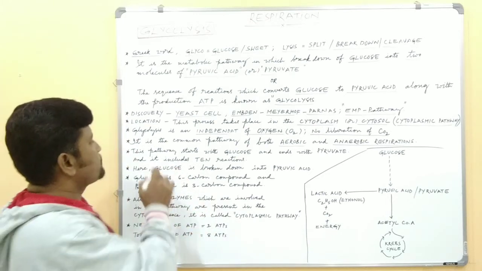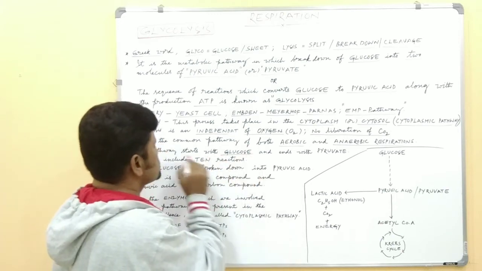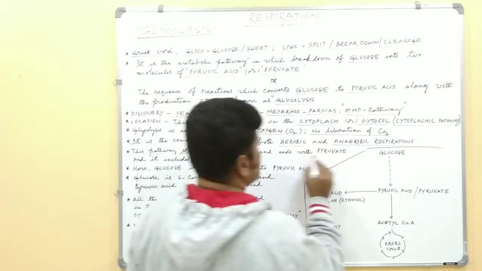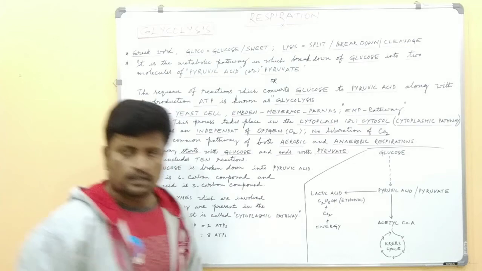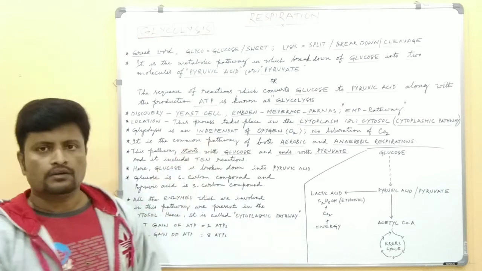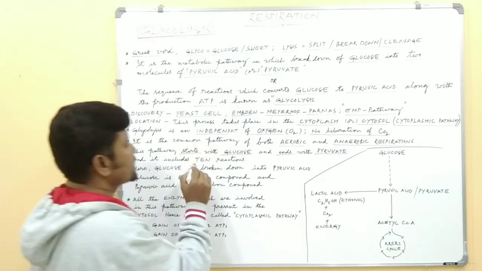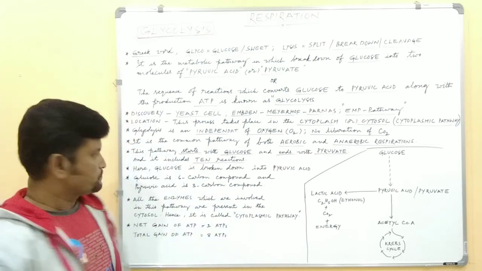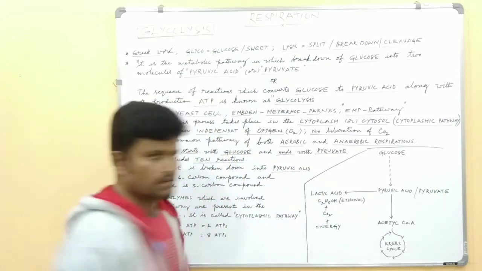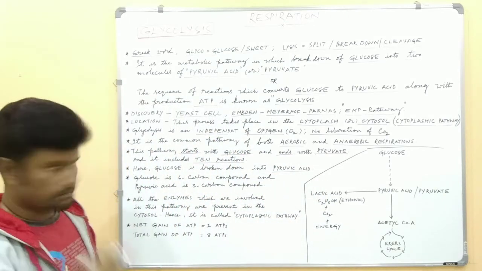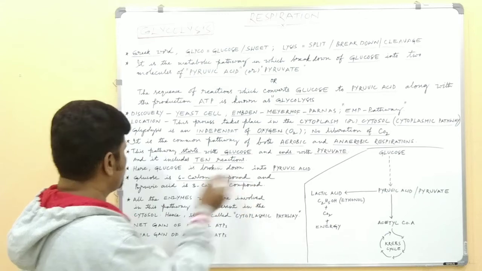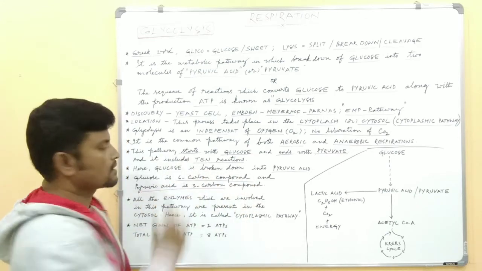Next one. This pathway starts with glucose. The glycolysis pathway begins with glucose and ends with pyruvate or pyruvic acid, and it includes 10 reactions. Here glucose is broken down into pyruvic acid or pyruvate. Glucose is a 6 carbon compound, whereas pyruvic acid is a 3 carbon compound.